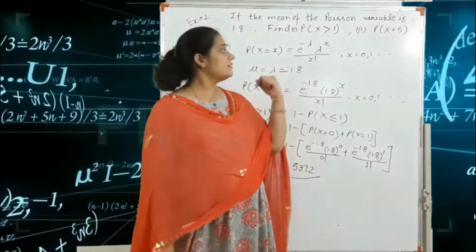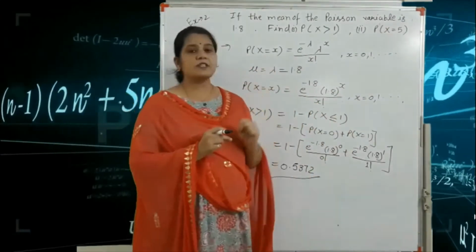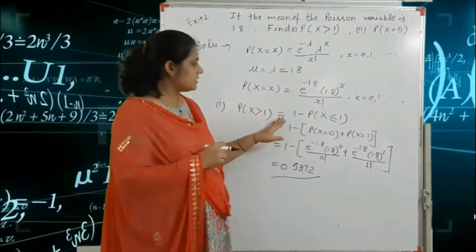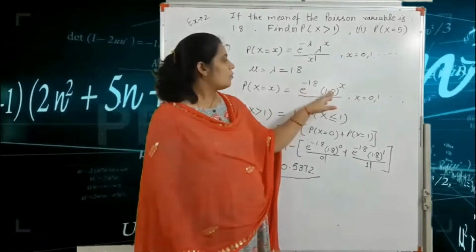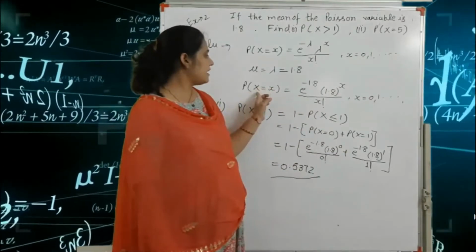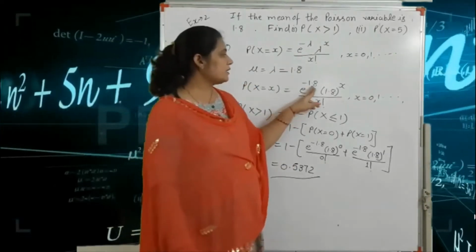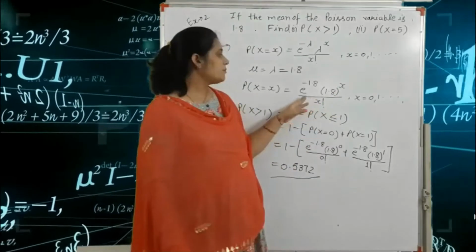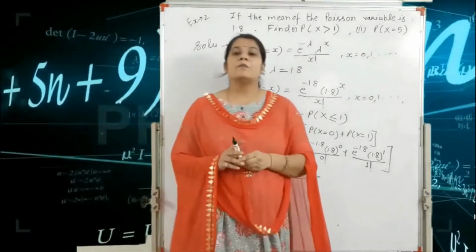Our second is P of x is equal to 5. That means P of x is equal to 5 is equal to e raised to the power minus 1.8, 1.8 raised to the power 5, because here x is equal to 5 according to our second question. So e raised to the power minus 1.8, 1.8 raised to the power 5 divided by factorial 5. So this is the second example of the Poisson distribution.